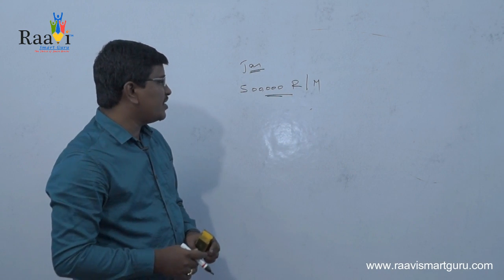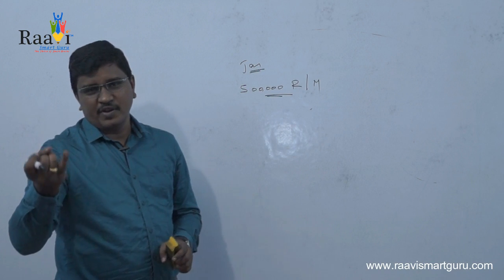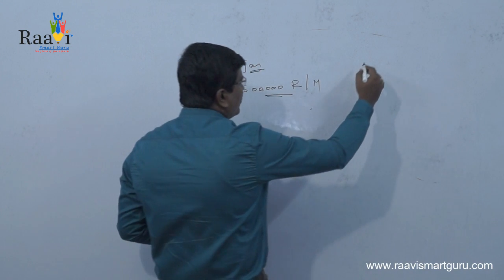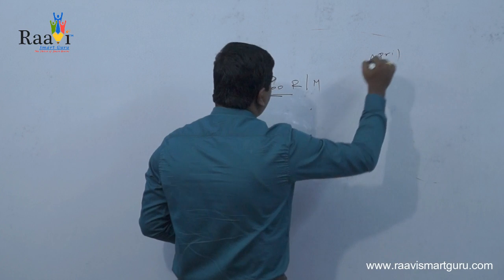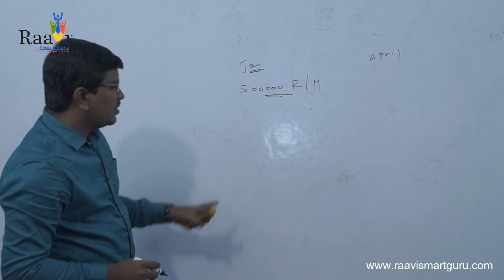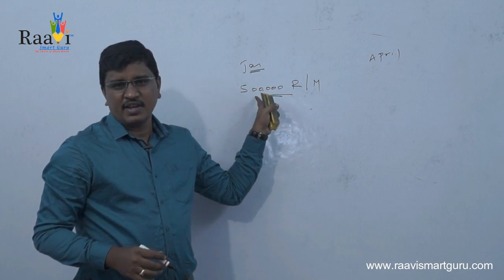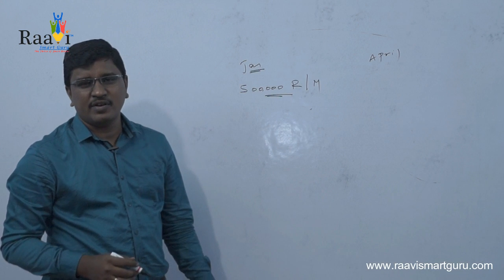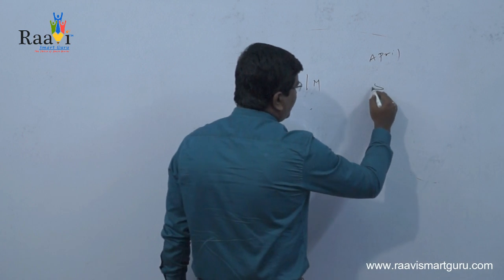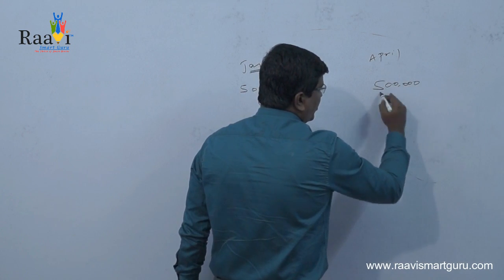So after 3 months means we will be paying in February, March, April. We will be paying in the month of April. We purchased it in January, but we will be paying the amount of 5 lakhs in the month of April.